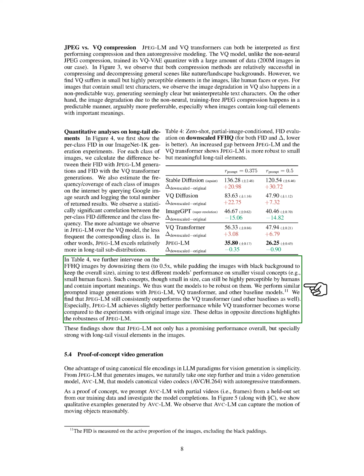We also present a proof of concept for video generation. By leveraging the simplicity of canonical file encodings in LLM paradigms, we extend our work from JPEG-LM to train a video generation model called AVC-LM, which uses autoregressive transformers to model standard video codecs like AVC, H.264. We test AVC-LM by prompting it with partial videos from our training set and analyze the model's completions. Our qualitative examples show that AVC-LM effectively captures the motion of moving objects.